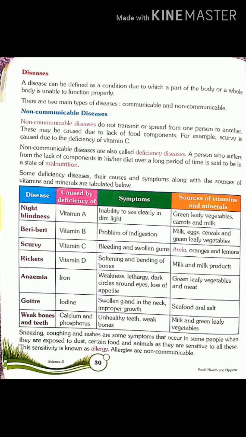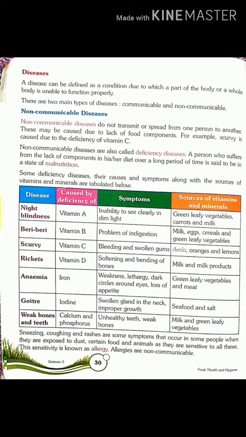Sixth is goitre. It is caused due to deficiency of iodine. Its symptoms are swollen gland in the neck, improper growth, and is cured by taking seafood and salt. Last is weak bones and teeth.